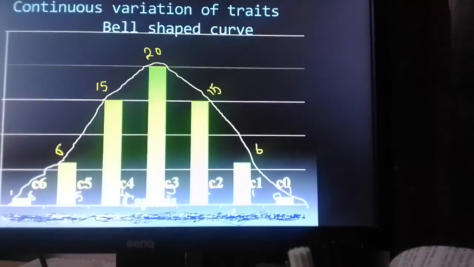Now if you make a graph out of these values, that is the individuals with 6 active alleles 1, individuals with 5 active alleles 6, individuals with 4 active alleles 15, individuals with 3 active alleles 20, individuals with 2 active alleles 15, individuals with 1 active allele 6, and individuals with no active allele and all in inactive form 1.